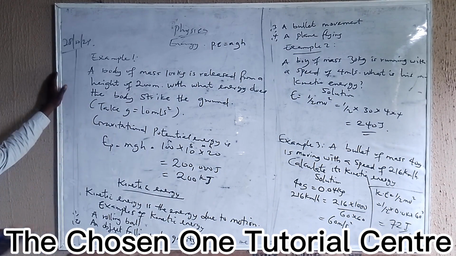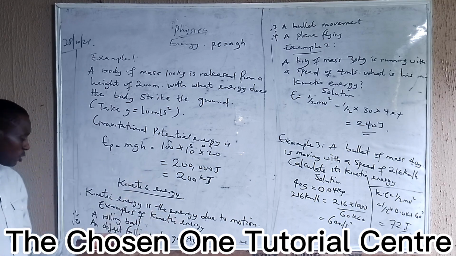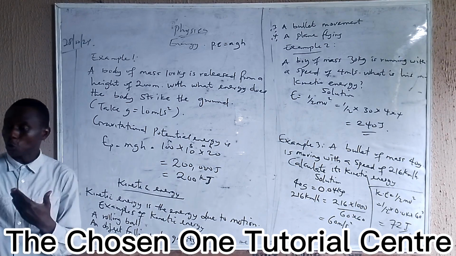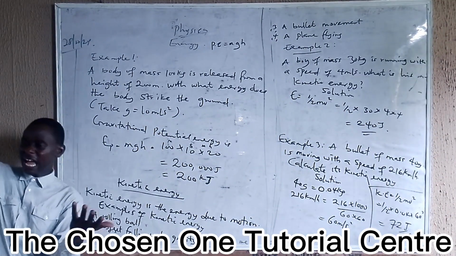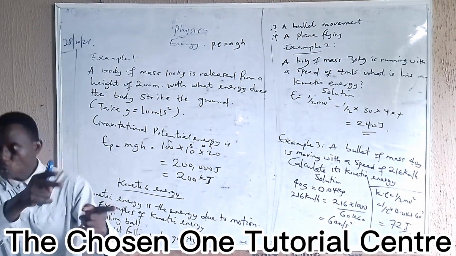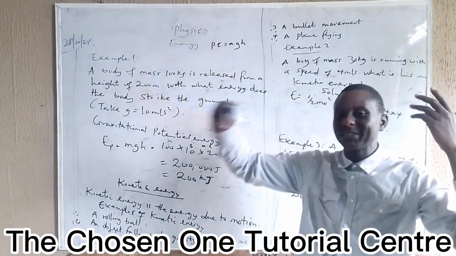Now, what is kinetic energy? Kinetic energy is energy due to motion. Examples of kinetic energy are a rolling ball, which is in motion, an object falling under gravity, a bullet moving, and a plane flying. Anything that is moving has kinetic energy.